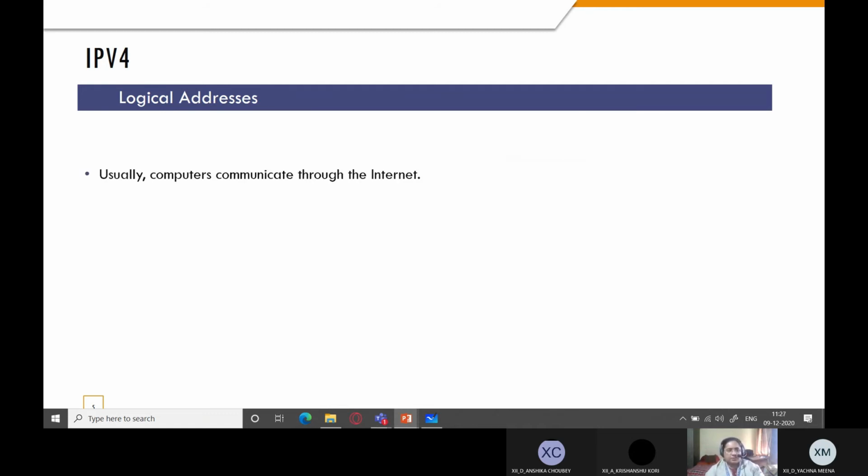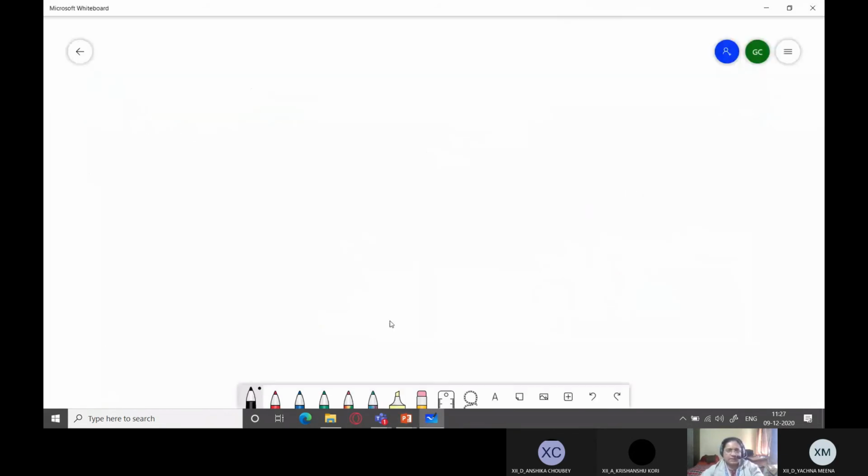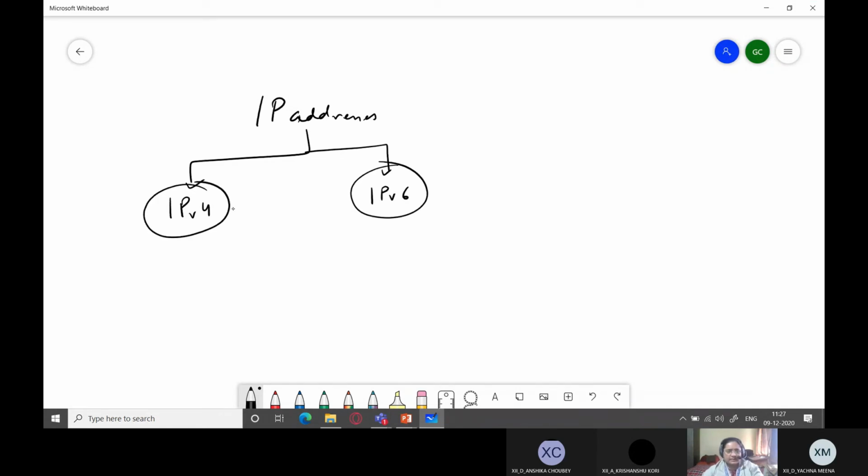Now IPv4, we have to discuss this. We know that there are two types of IP addresses. One is IPv4 and one is IPv6. Why? Because some number of addresses were created.